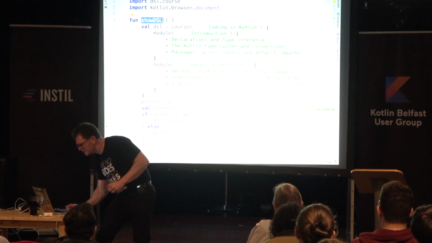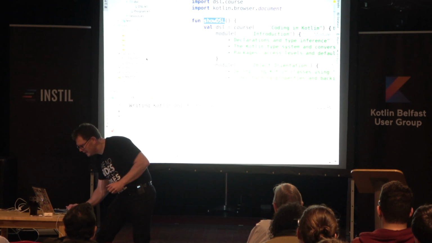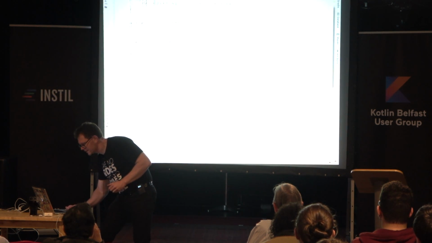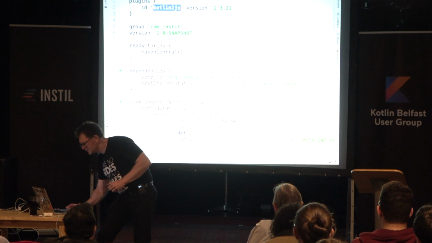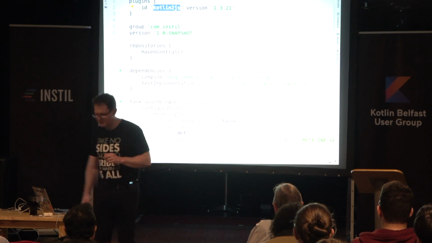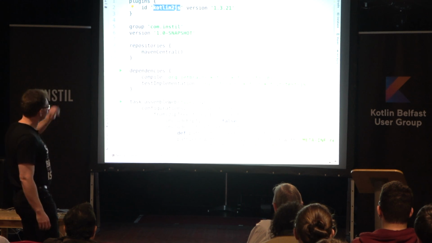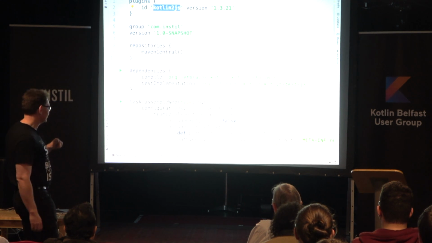How are we actually building the thing? Well, it's all being done by the build.gradle. So here we are. And all we're actually doing is running the Kotlin to JS transpiler. There's a little bit of ugliness though.